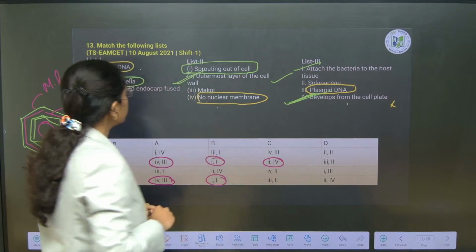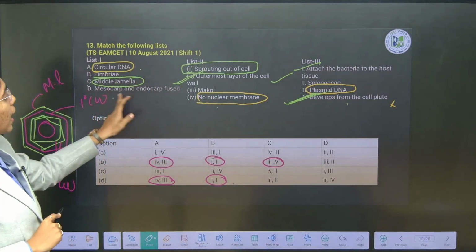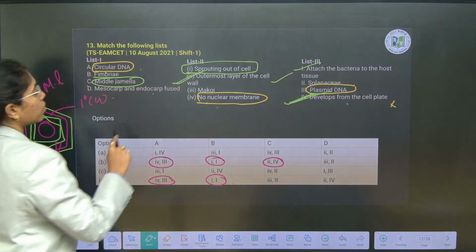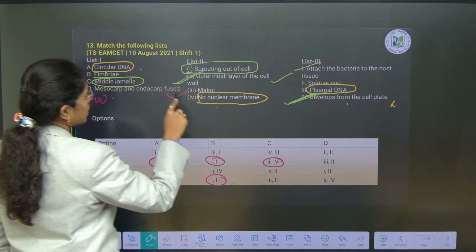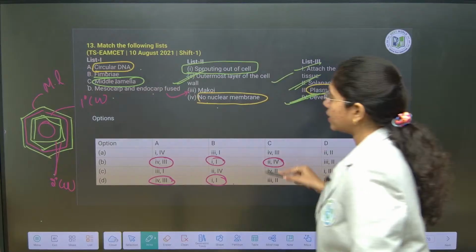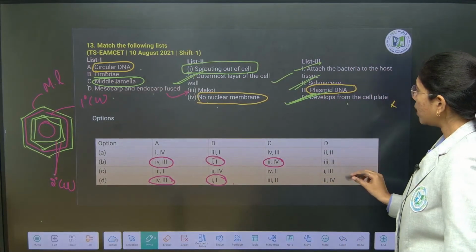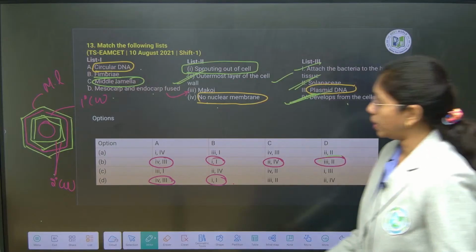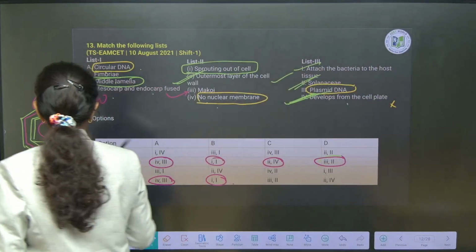Next you see D, that is mesocarp and endocarp fruit fused. The best example is Macaulay, which belongs to which family? Solanaceae family. So D is 3 and 2. What will be the right option here? Option B. Clear, right? Everybody understood this question?